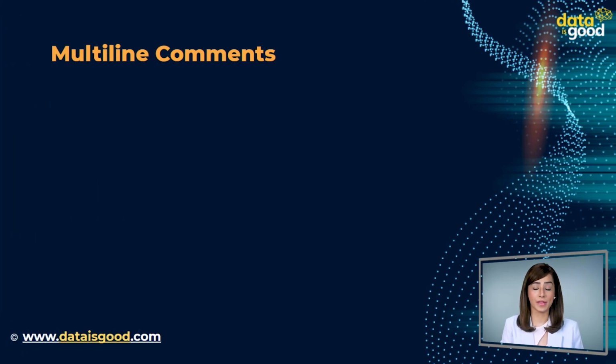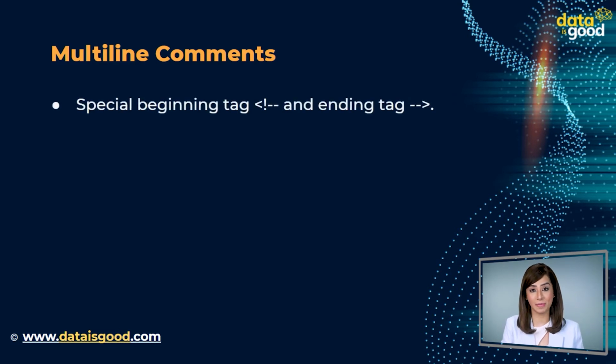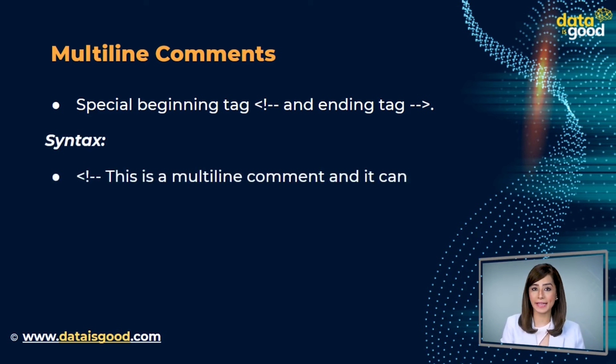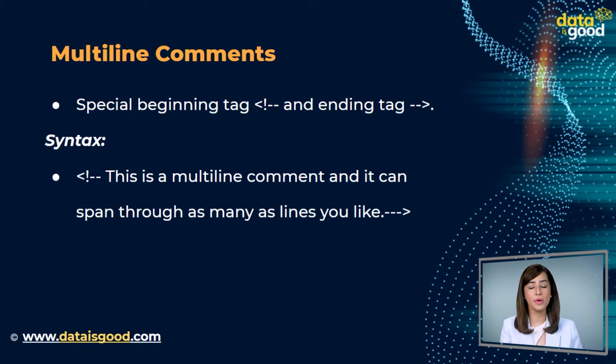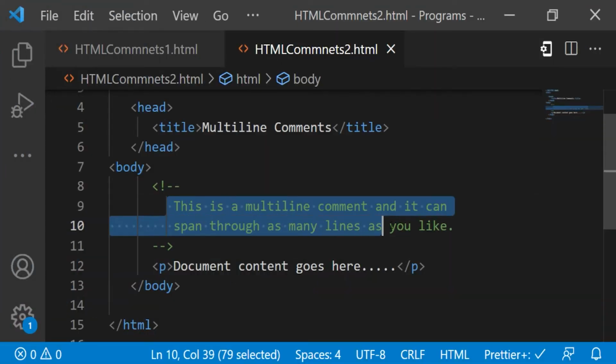Multi-line comments. So far, we have seen single-line comments, but HTML supports multi-line comments as well. You can comment multiple lines by placing the special beginning tag before the first line and the ending tag after the last line, as shown in the example given below. Syntax. This is a multi-line comment and it can span through as many lines as you like. Here we are using the multi-line comment. It can span through as many lines as you like.